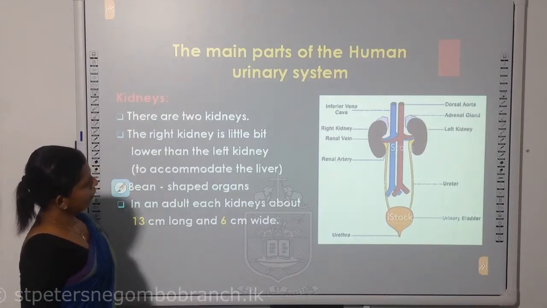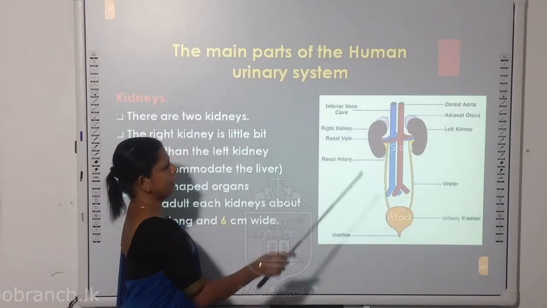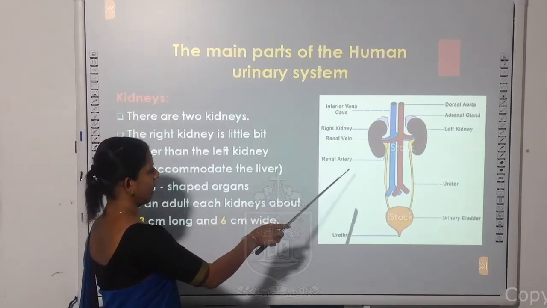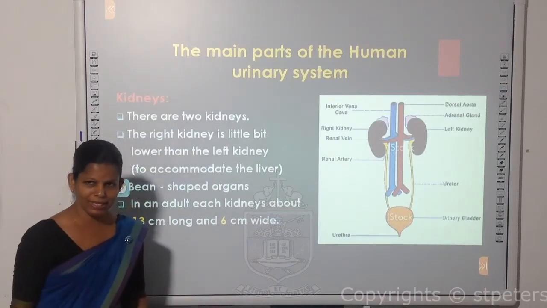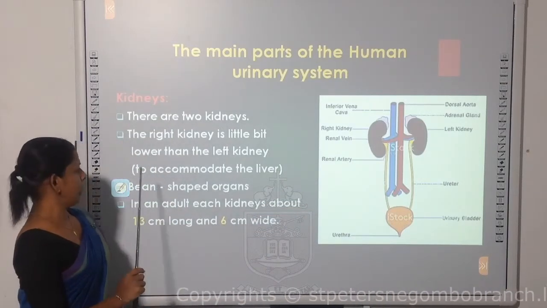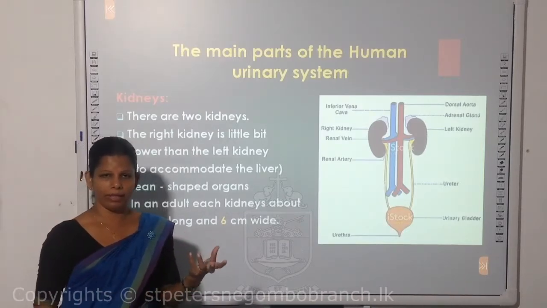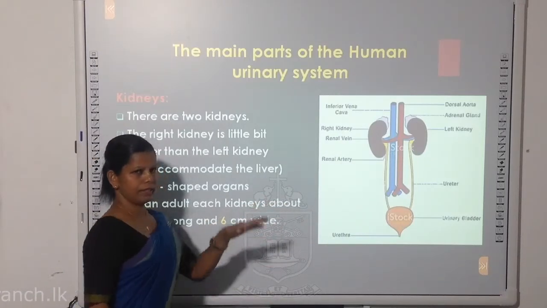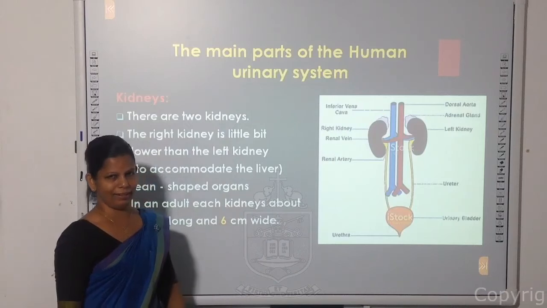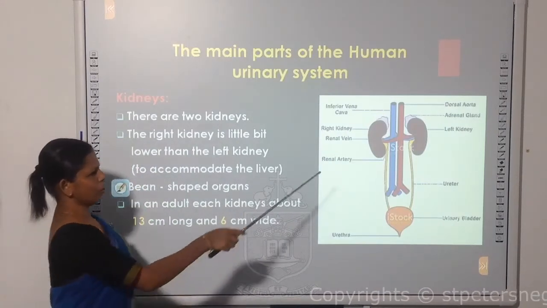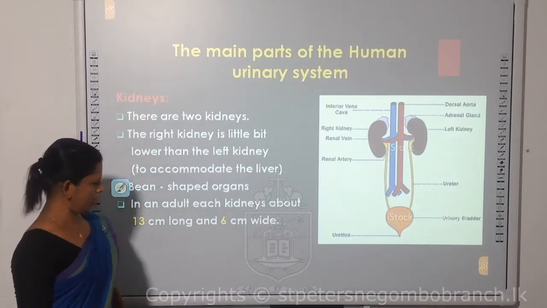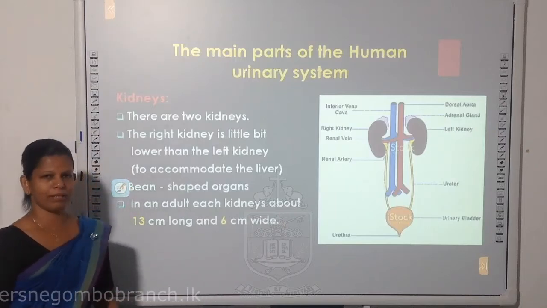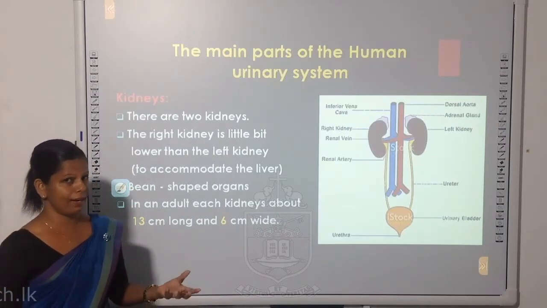So if I'm talking about the kidney, there are two kidneys, as you can see there. The right kidney is a little bit lower than the left kidney. Do you know the reason for this? It is to accommodate the liver in our body, so for that reason the right kidney is a little bit lower than the left kidney. Other details: it's a bean-shaped organ, 13 centimeters long and 6 centimeters wide in an adult human.